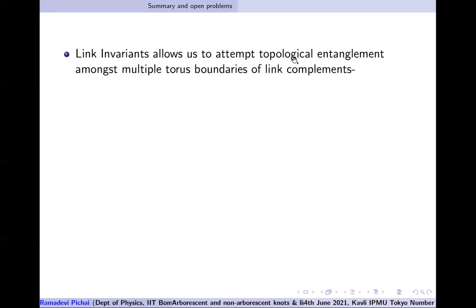To look at topological entanglement between link complements, the manifolds are link complements with multiple S2 boundaries or multiple T2 boundaries, and you start partial tracing some of those T2 boundaries and look at the reduced density matrix. Once you have this reduced density matrix, then we can start looking at entanglement entropy and Renyi entropy. So those are the multiple torus boundaries of link complements.